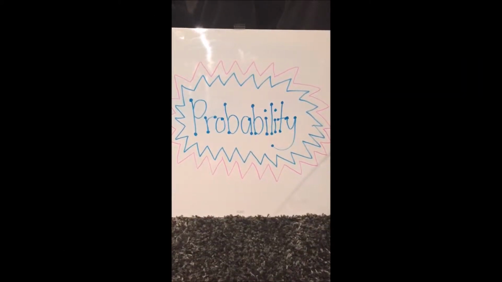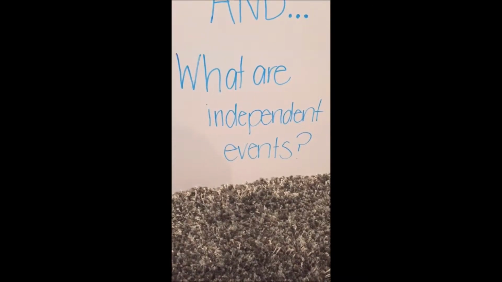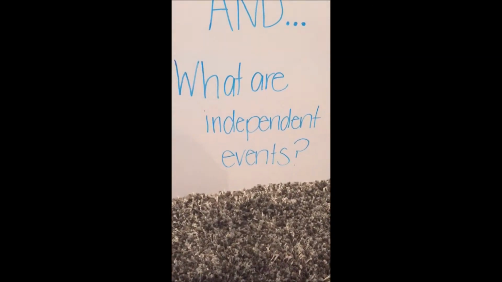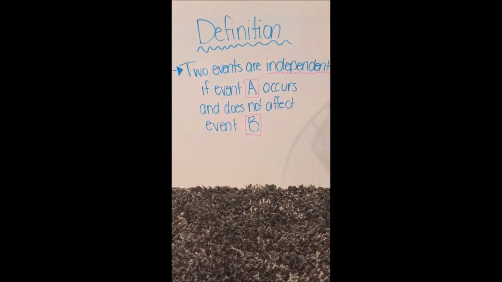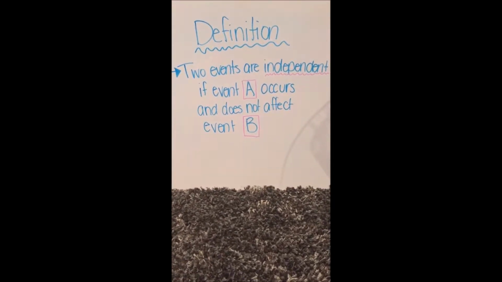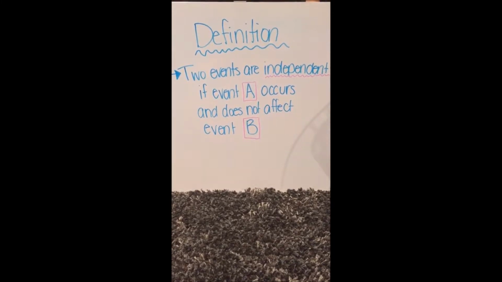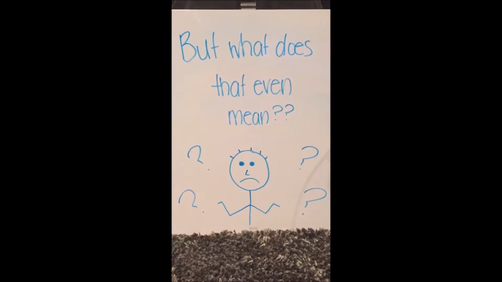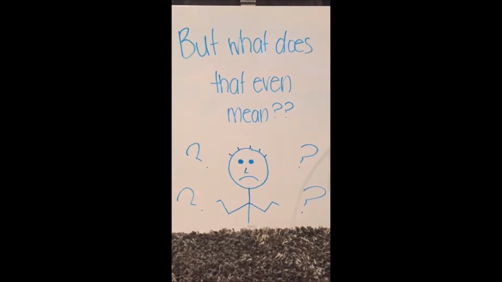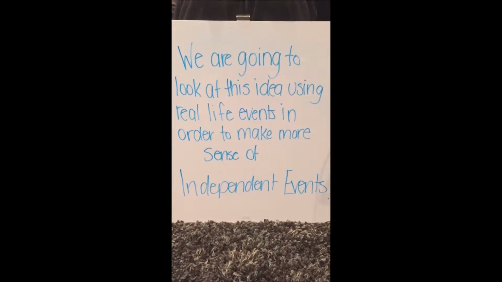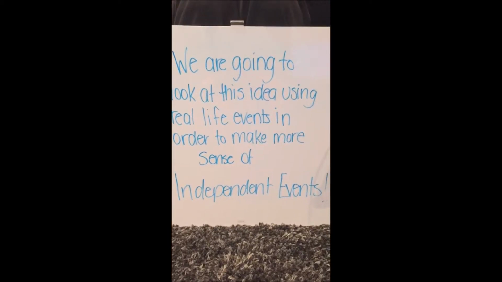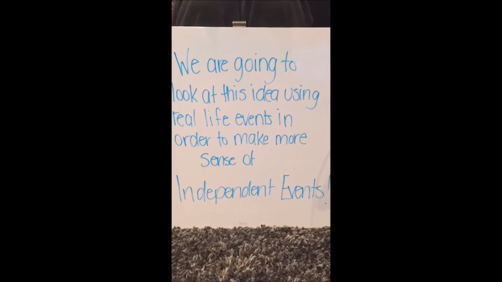Probability? And what are independent events? It means that two events are independent if event A occurs and does not affect event B. But what does that even mean? We are going to look at this idea using real-life events in order to make more sense of independent events.